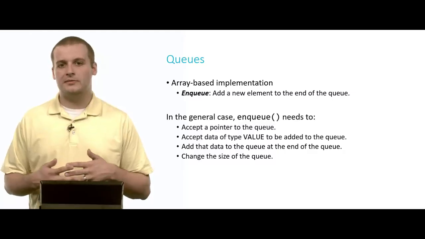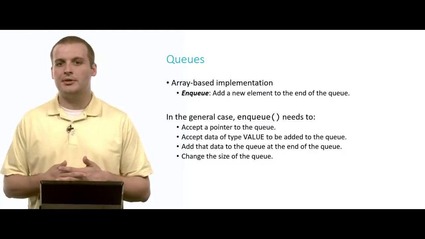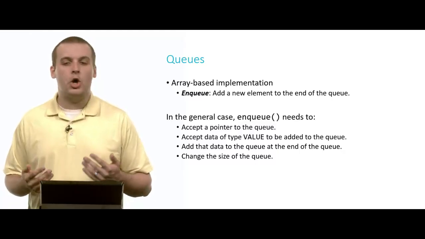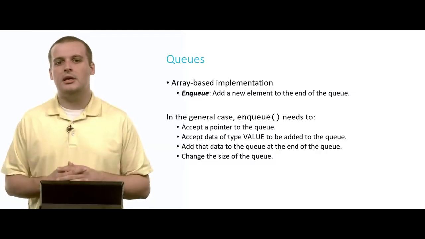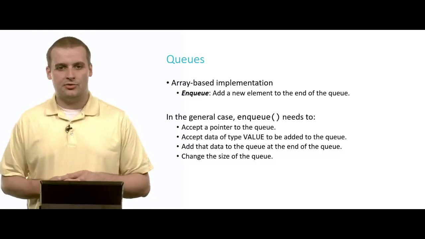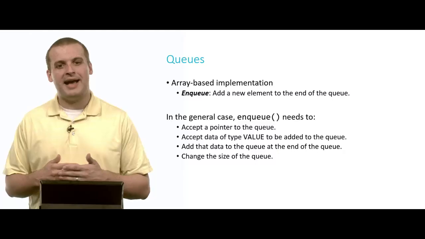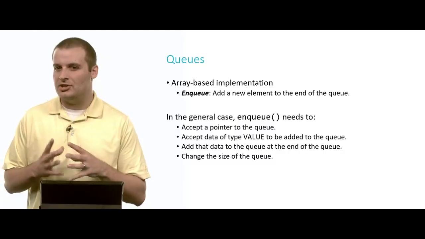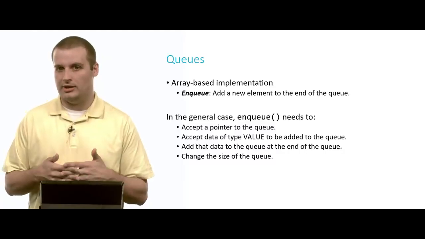Well, this function enqueue needs to accept a pointer to our queue. Again, if we had declared our queue globally, we wouldn't need to do this necessarily. But in general, we need to accept pointers to data structures like this, because otherwise we're passing by value. We're passing in copies of the queue. And so we're not actually changing the queue that we intend to change.